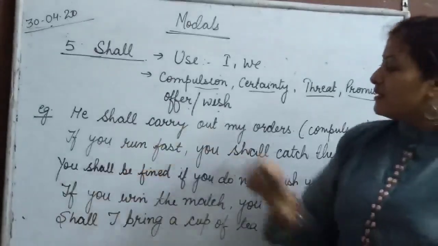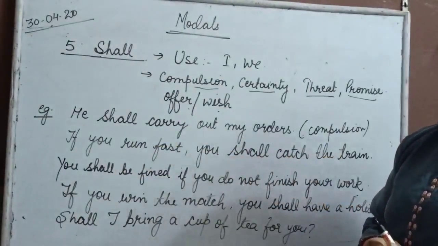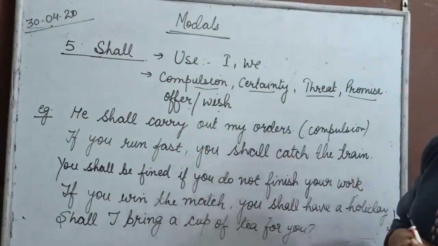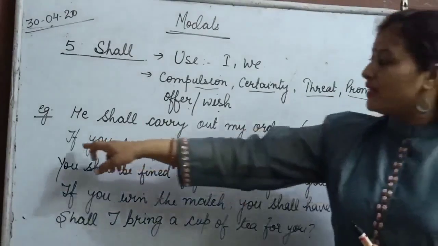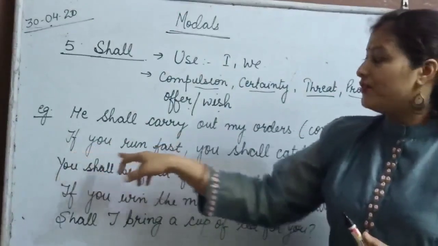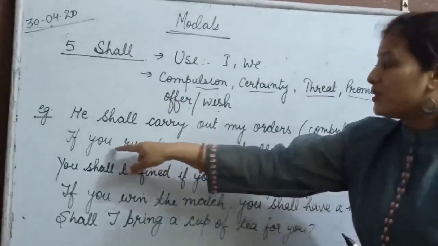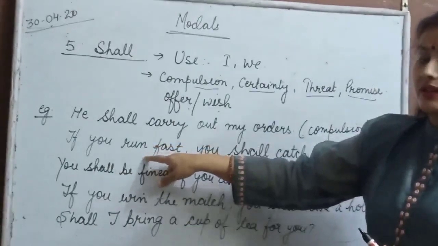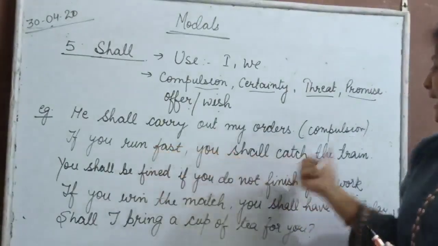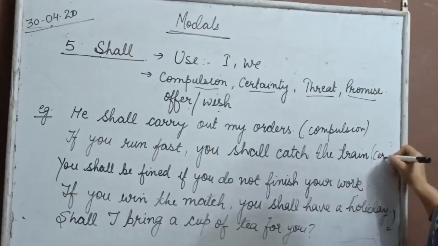Second sentence, if you run fast, you shall catch the train. What is this sentence showing you? If you can see here, we have used if, agar. If you run fast, we are showing a condition. If this condition will be fulfilled, then you shall catch the train. So what is it showing here? It's showing certainty.